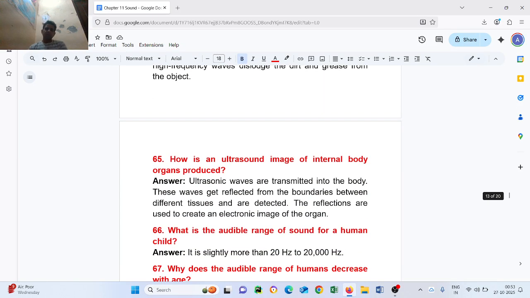Question number 65. How is an ultrasonic image of internal body organs produced? Ultrasonic waves are transmitted into the body. These waves get reflected from the boundaries between the different tissues and are detected. The reflections are used to create an electronic image of the organ.